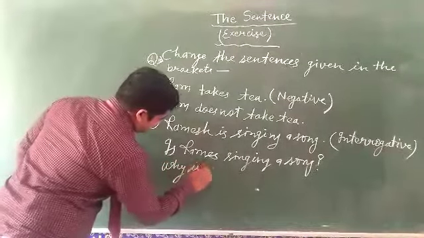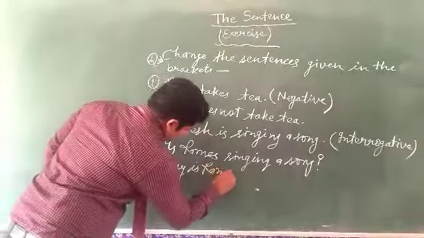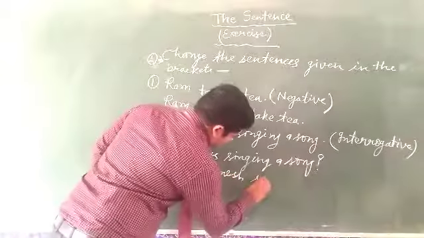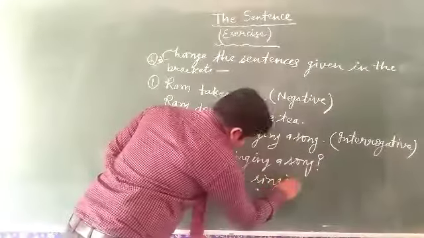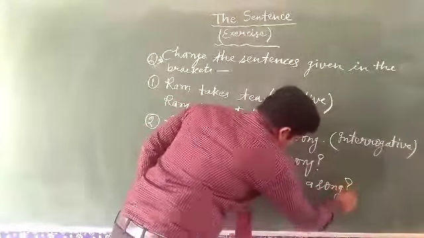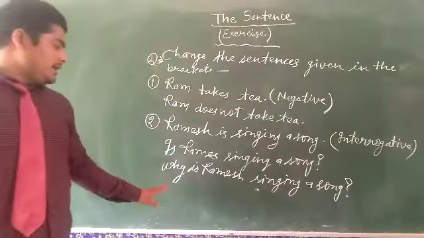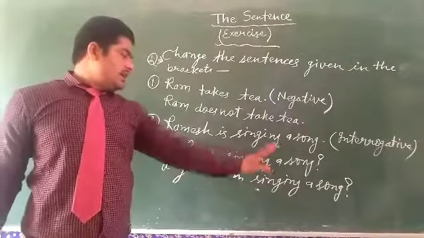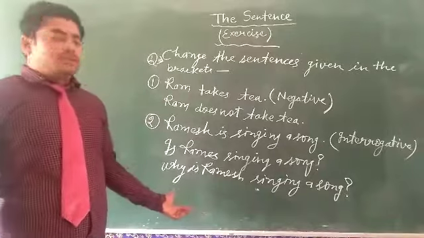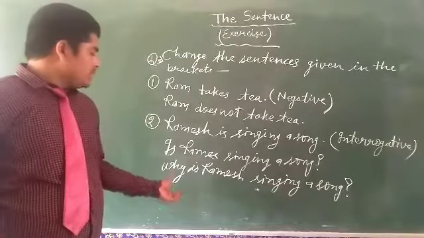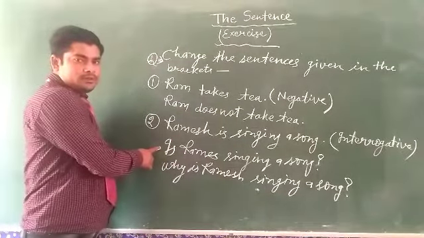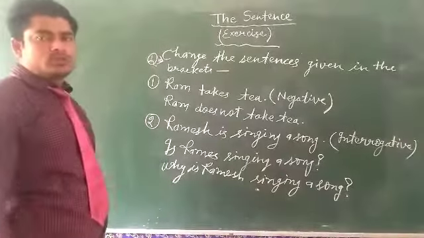Why is Ramesh singing a song? Question mark. Why is Ramesh singing a song? This sentence is made with the help of a WH word, and the other is made with the help of a helping verb. So you can make both types.